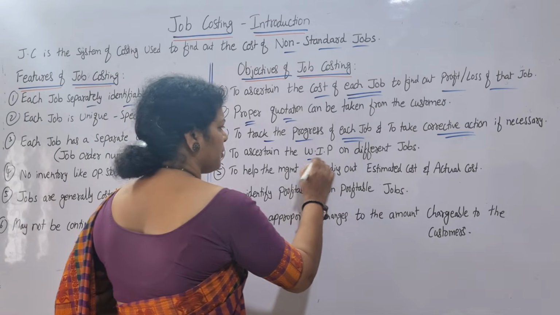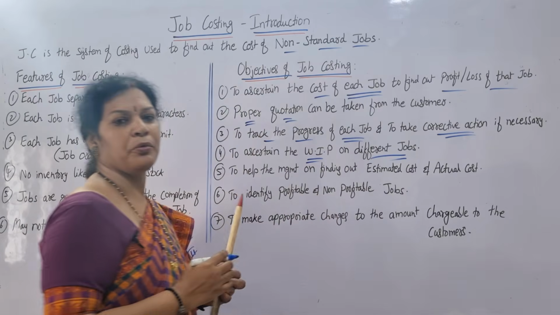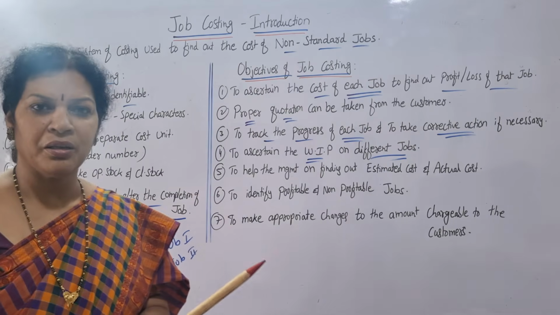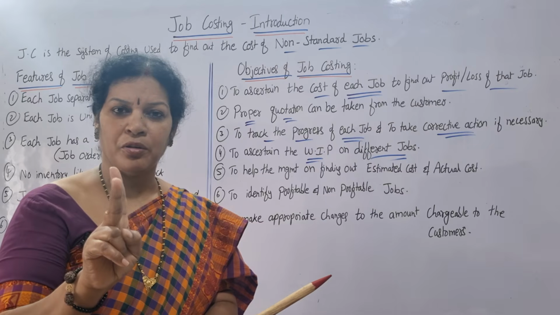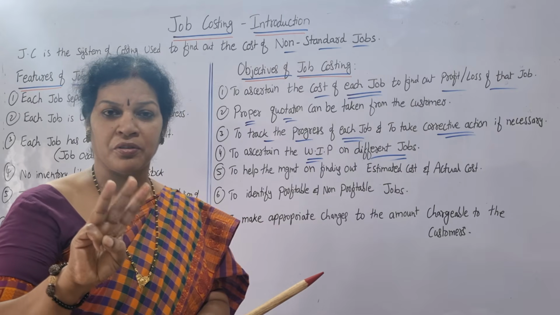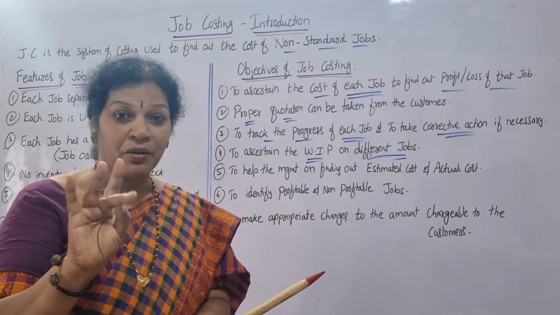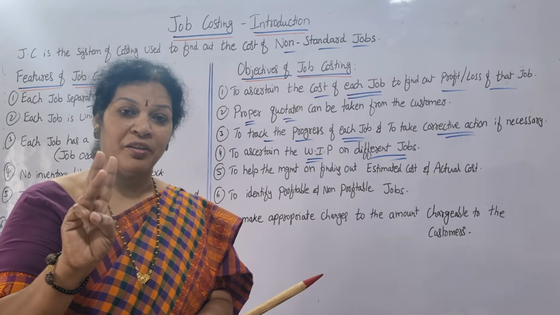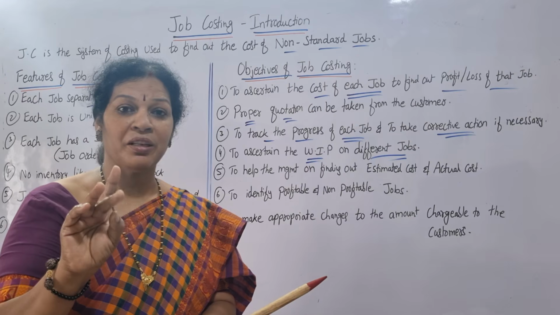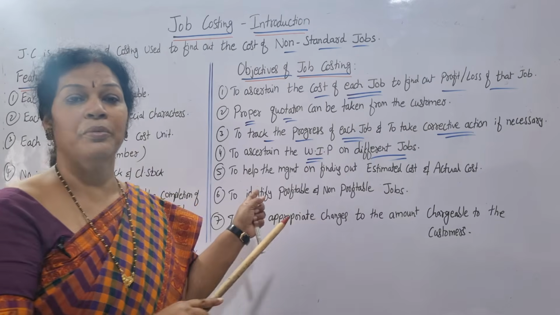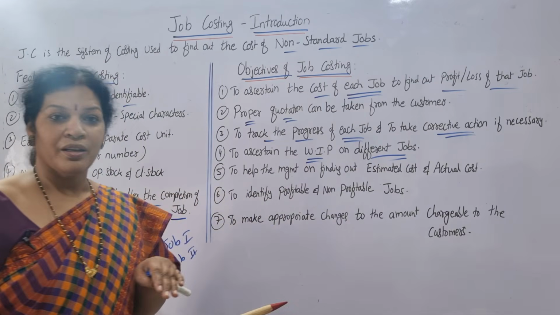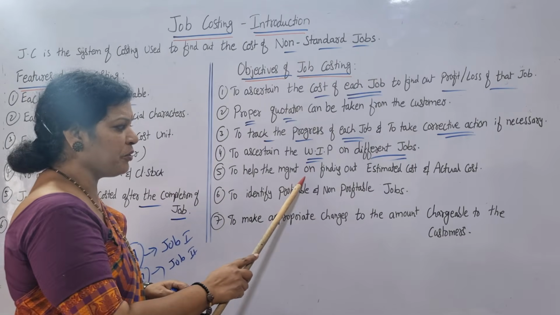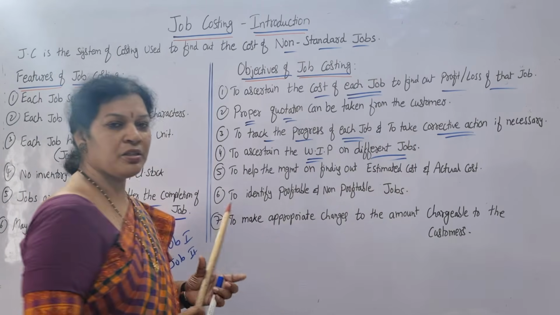What is the work in process of each job? You have to find out for different jobs. For job number 1, what is the work in process? Work in process means the raw material, the finished goods, and the work in process. Out of these, for raw material you will come to know the cost, and finished goods also, but for work in process we need to be very careful in that calculation while calculating job costing. Next one, to help the management in finding out estimated cost and actual cost.